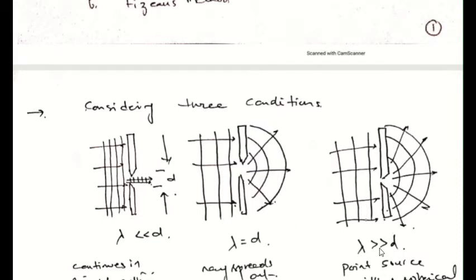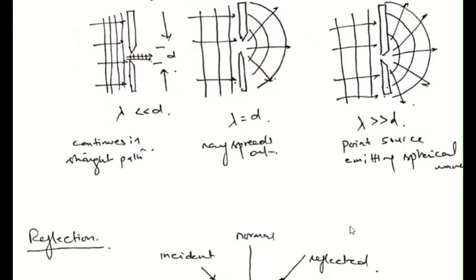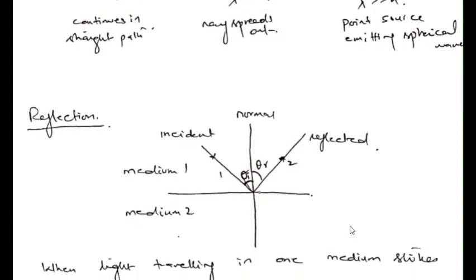And if lambda is much greater than the slit opening, then we will again have a wavefront after the light passes through the slit. So in the first case, we will say that it will continue to move in a straight path. In the second case, the ray spreads out, and in the third case, there is a point source emitting spherical waves over here. Now we'll move to the article reflection.